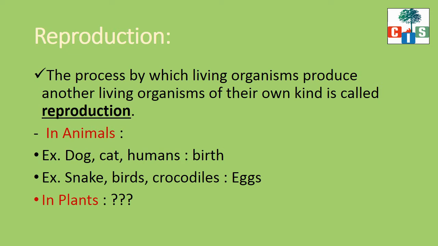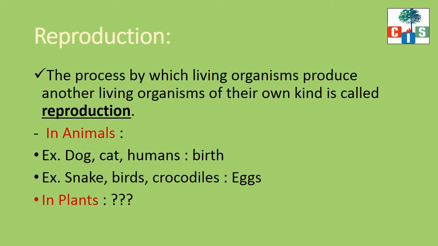And what are the examples? Snakes, birds, crocodiles. Okay. So they do not give birth. But what do they do? They lay eggs. And the young ones which come out of those eggs are like their parents only. Is it? So all living organisms produce other living organisms like themselves, and this process is called reproduction. Fine. We've seen reproduction in animals.